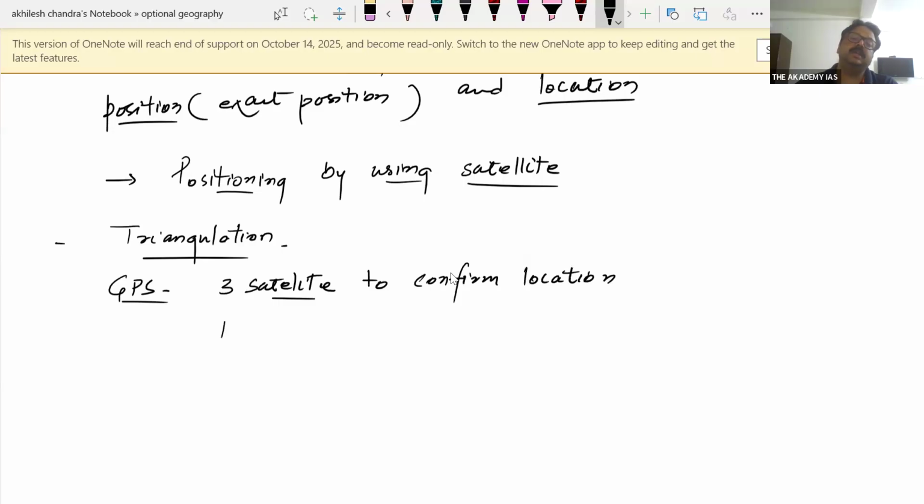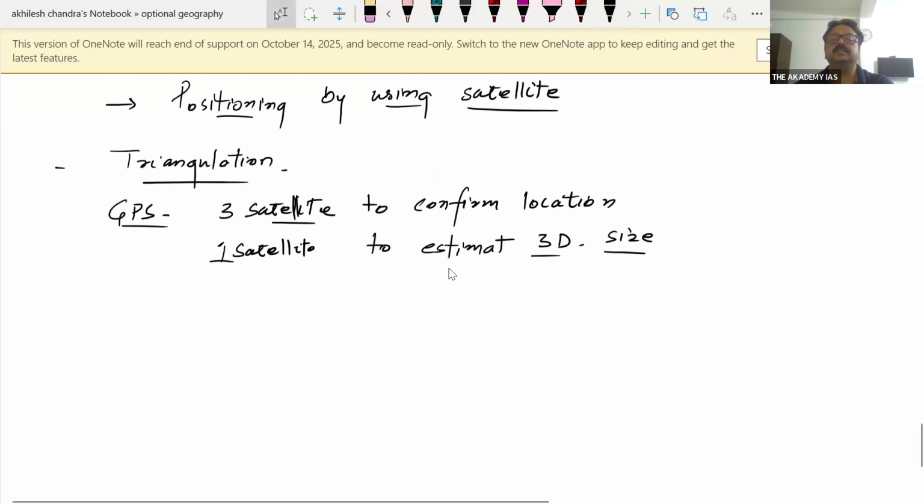And one satellite, three satellites to confirm location, and one satellite to estimate three-dimensional size. इसका मतलब है बच्चे, तीन सैटेलाइट से आपने ये पोजीशन आइडेंटिफाई की.